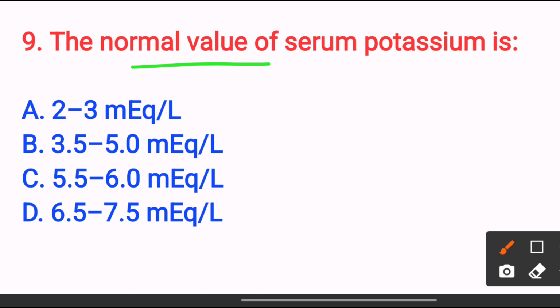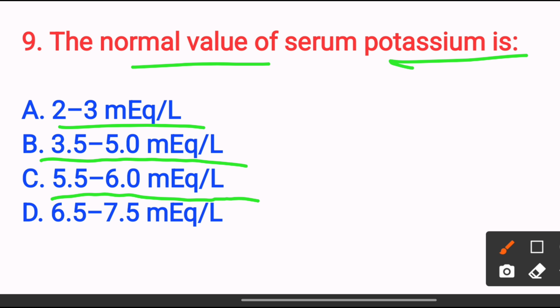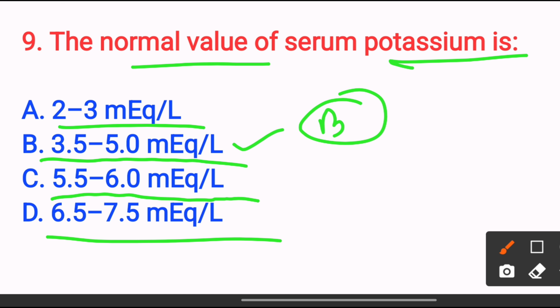the normal value of serum potassium is option A 2 to 3 mEq per liter, option B 3.5 to 5 mEq per liter, option C 5.5 to 6 mEq per liter, option D 6.5 to 7.5 mEq per liter. The answer is option B 3.5 to 5.0 mEq per liter. Normal potassium level maintains cardiac and neuromuscular function. Deviation causes arrhythmias. So the answer is option B. Next,